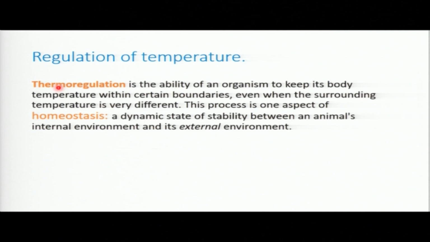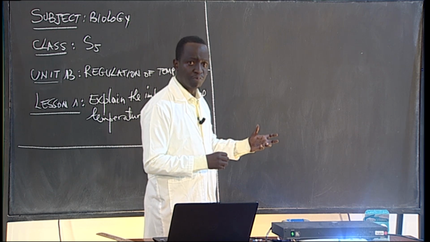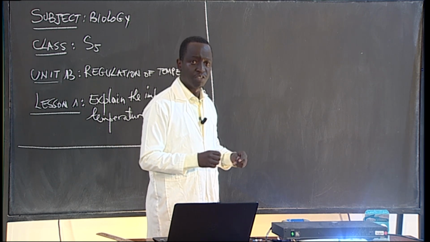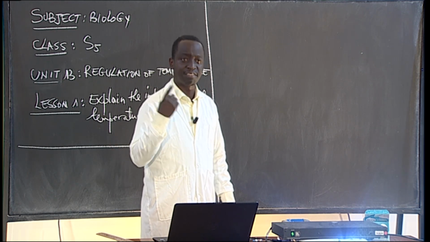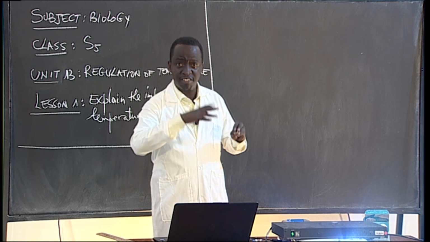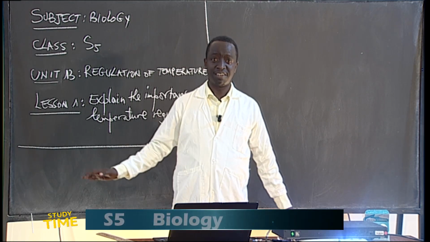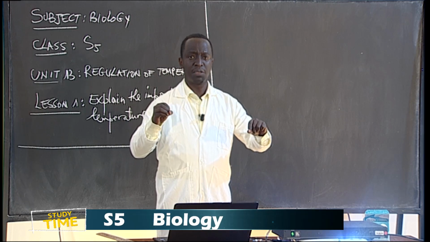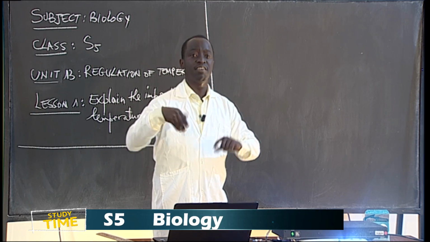Do you remember the optimum temperature of our body? Do you know that? I see someone who can try. Yes? Oh, 37. You are right. The optimum temperature of the human body is around 37. So it has to be kept at 37.